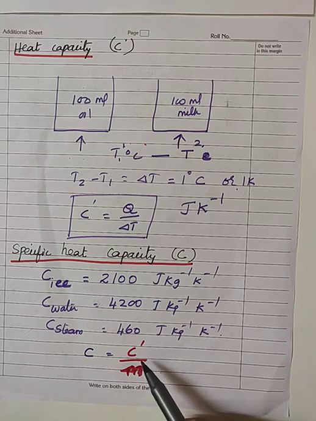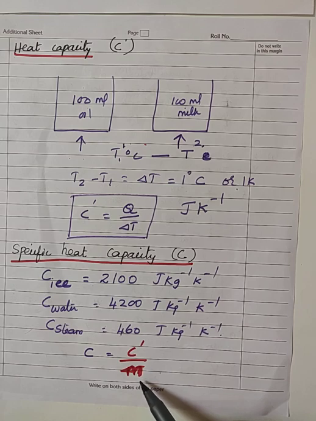Heat capacity expressed for unit mass of the substance is called specific heat capacity.